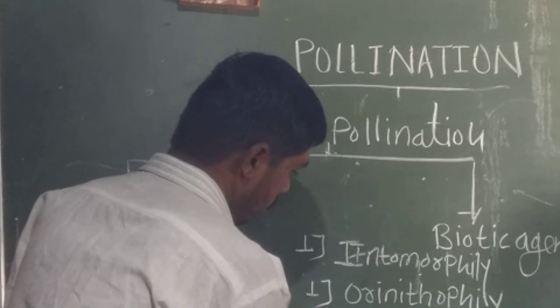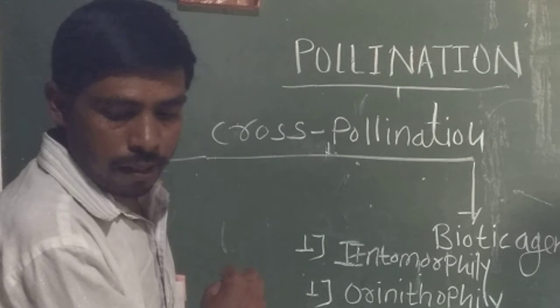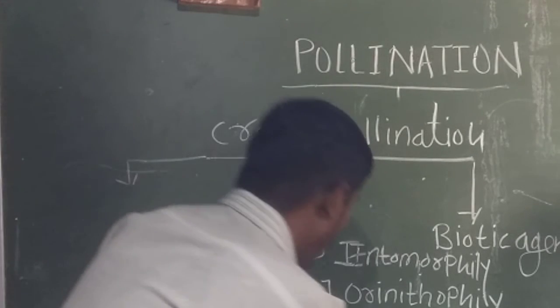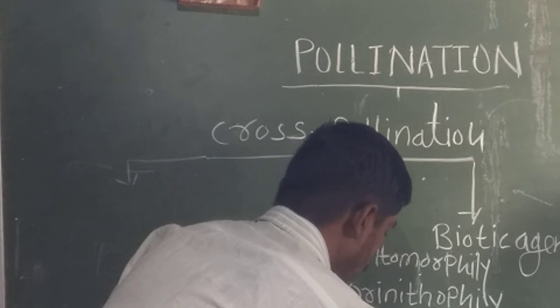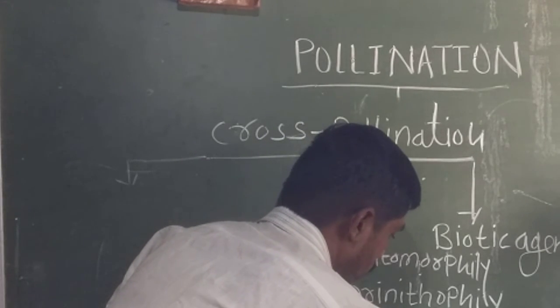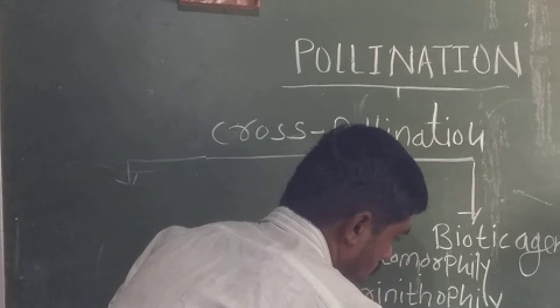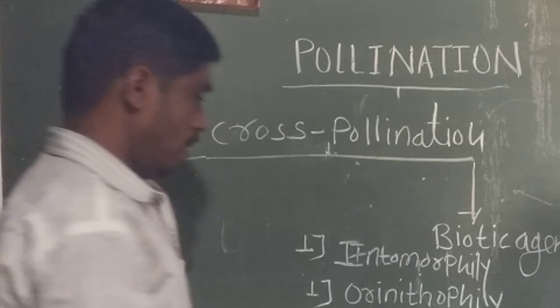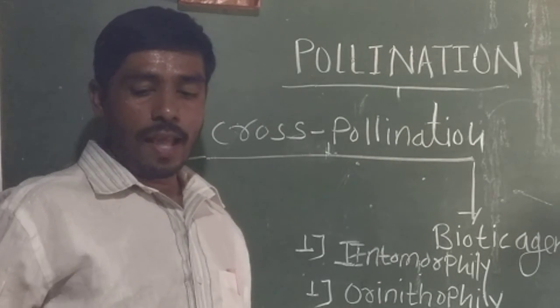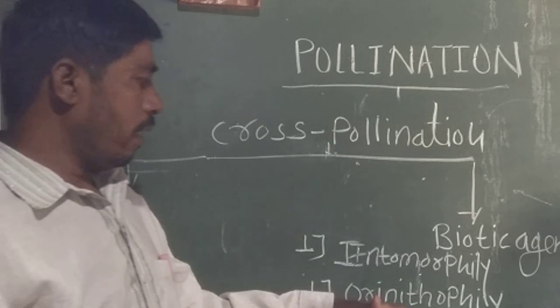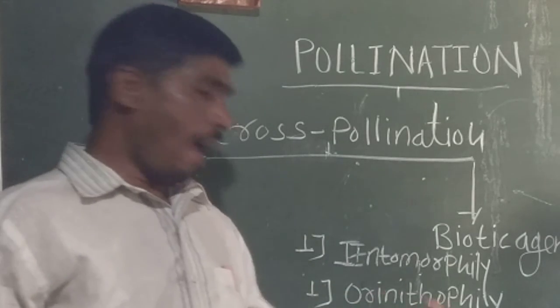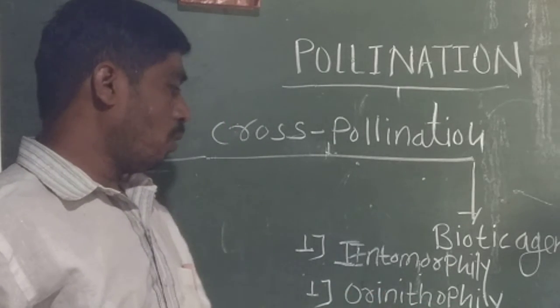And the third is chiropterophile. It is defined as the transfer of pollen grain through the agency of bats.